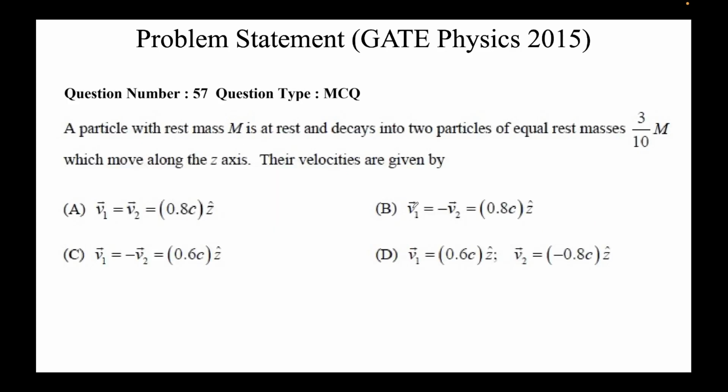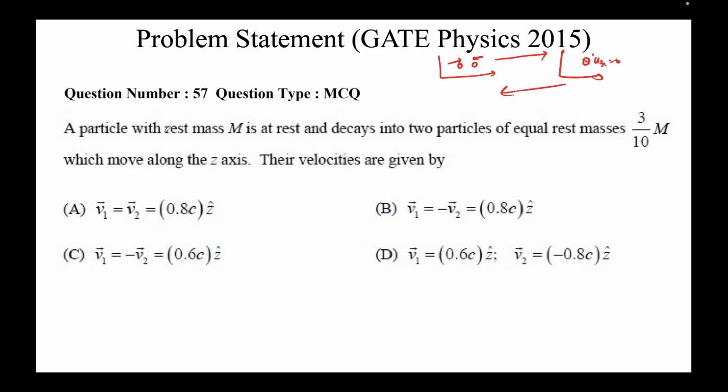Right, moving forward. So just now we saw the problem. In the previous problem there were two particles coming together, and we saw that the final entity was at rest, ux equal to 0. This is the reverse picture of that. In the previous problem we went from here to here. In this problem we are going from here to here.